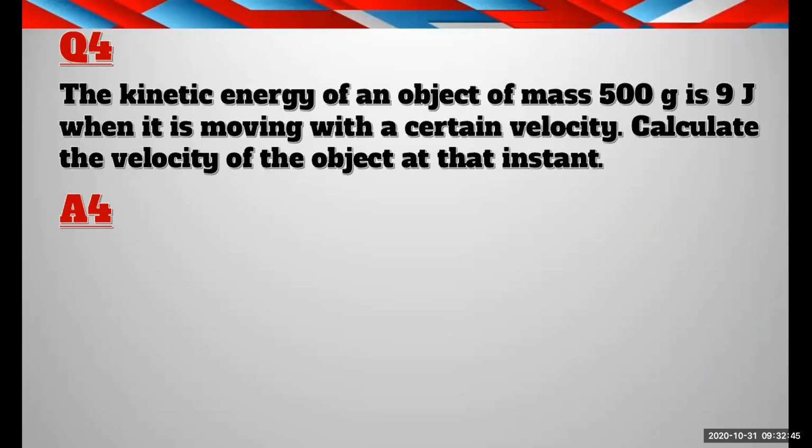Here, the kinetic energy of an object of mass 500 gram is 9 joule. The kinetic energy of an object of mass 500 gram is 9 joule, when it is moving with a certain velocity. Calculate the velocity of the object at that instance, right? So they have given the kinetic energy and they have given the mass, so you have to find the velocity. So the same formula you are going to use, right? So what will be the answer?